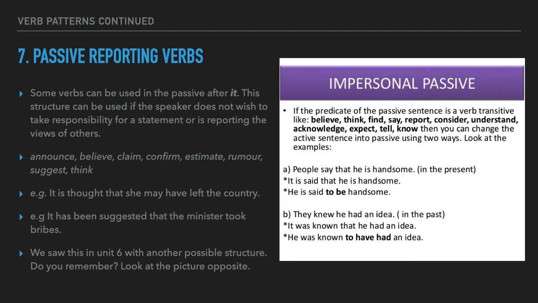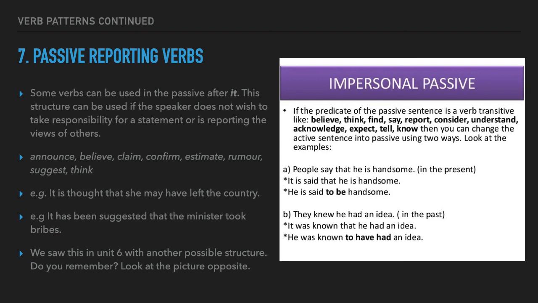Number 7. Passive reporting verbs. Well, some verbs can be used in the passive after it. This structure can be used if the speaker does not wish to take responsibility for a statement or is reporting the views of others. So typical verbs in this group would be announce, believe, claim, confirm, estimate, rumor, suggest, or think. For example, it is thought that she may have left the country. It has been suggested that the minister took bribes.